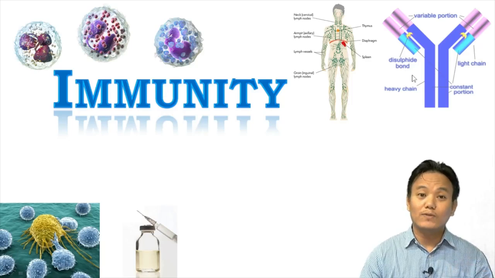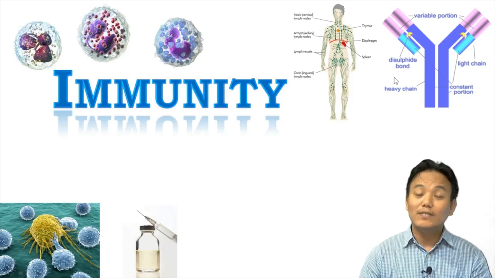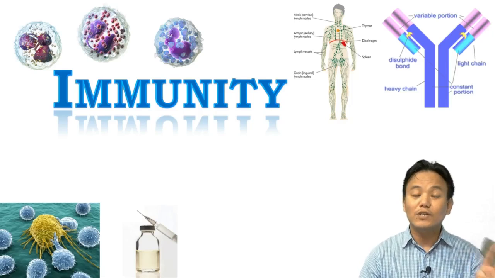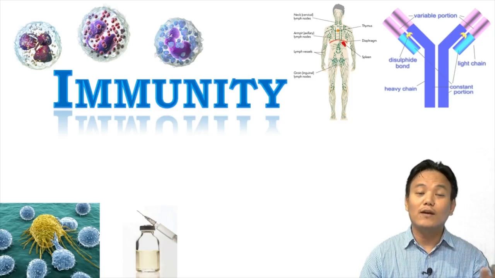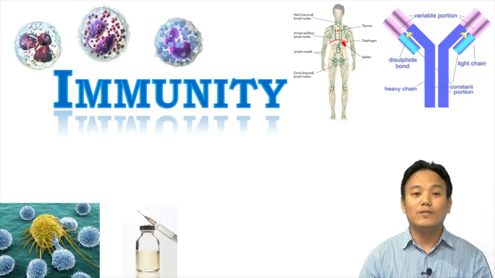And the immune response in which the antibodies are involved is called the humoral immune response. And there is another type of immune response called the cell-mediated immune response, in which the T lymphocytes are involved. Right. So we studied those two types of immunity, innate and acquired immunity.